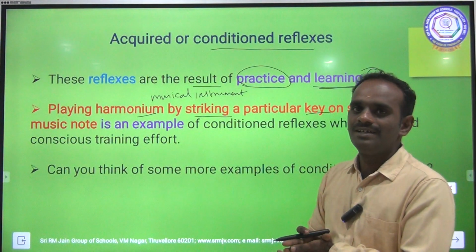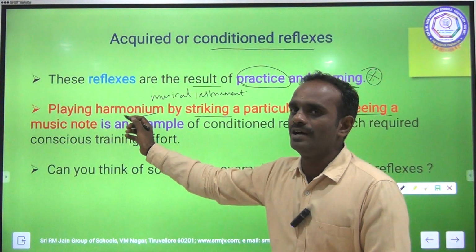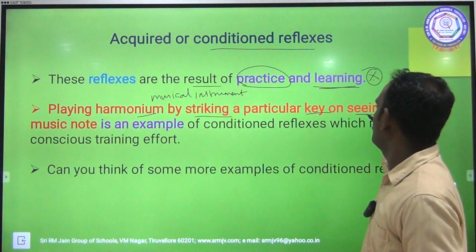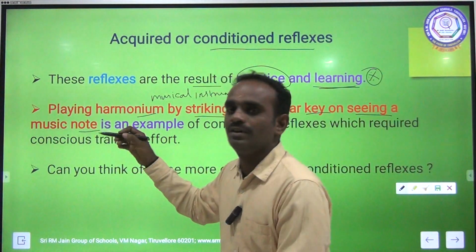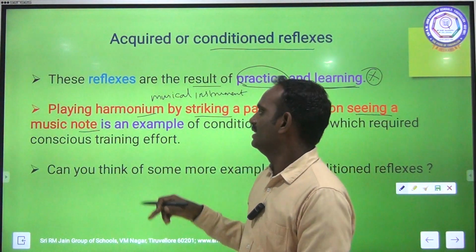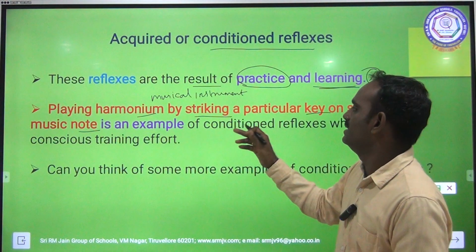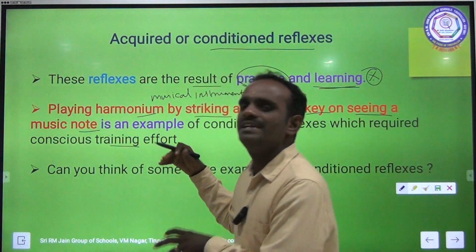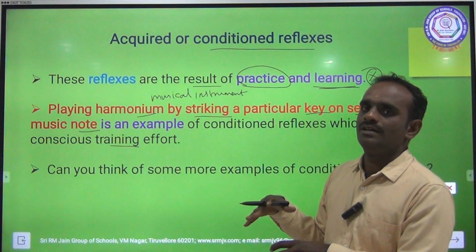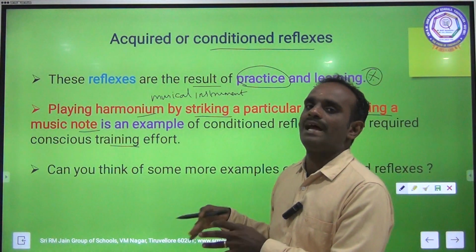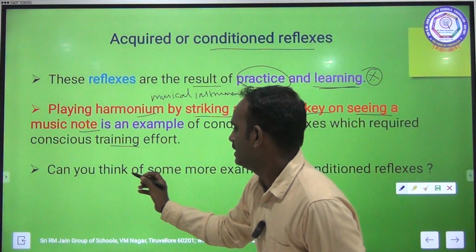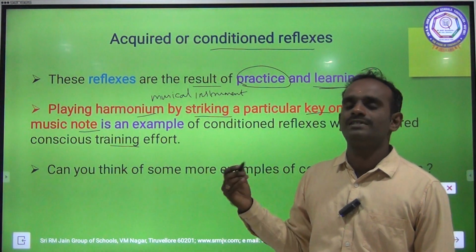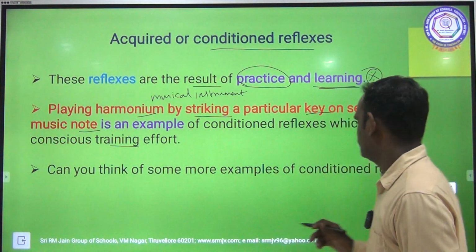Clear, children? Again I am telling, playing harmonium by striking a particular key on seeing a music note without seeing the instrument is a good example for conditioned reflex, which is acquired by conscious training effect. It needs conscious, repeated training, repeated practice. Okay. So can you think of some more examples of conditioned reflex? So many examples are there. Just think.